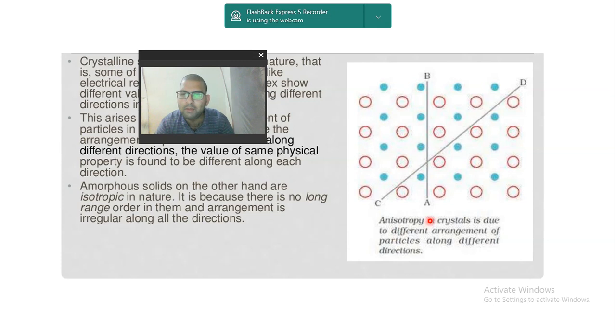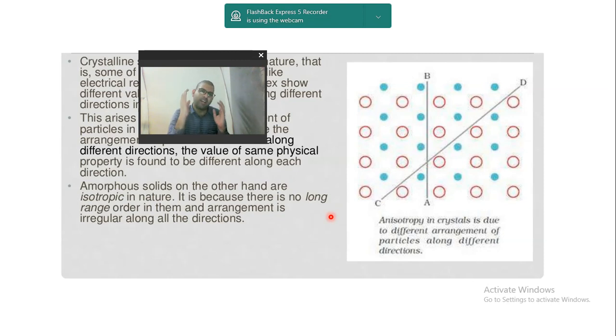If I am measuring a particular property in AB direction, I am coming across 4 blue atoms. And if I am measuring a particular property in CD direction, I am coming across 4 white atoms and 3 blue atoms. Now, when there are 4 blue atoms in one line and in another line there are white atoms as well as blue atoms, obviously the properties will be different because the atoms are different. Suppose this is a carbon, this is hydrogen.